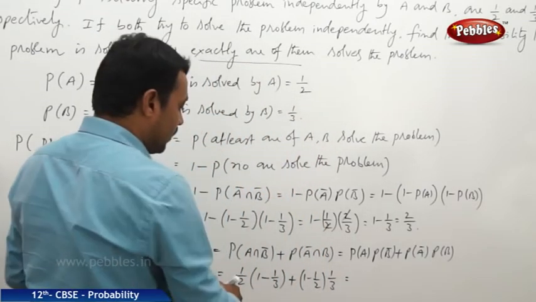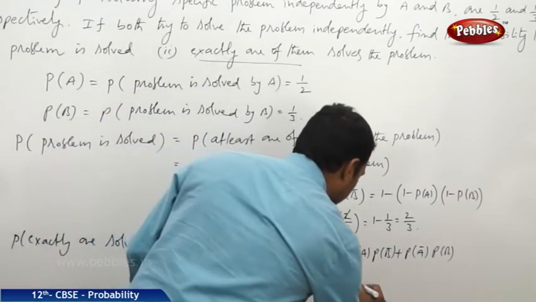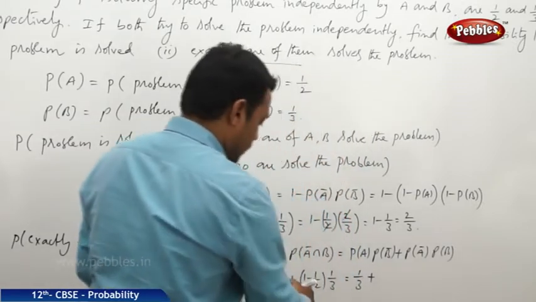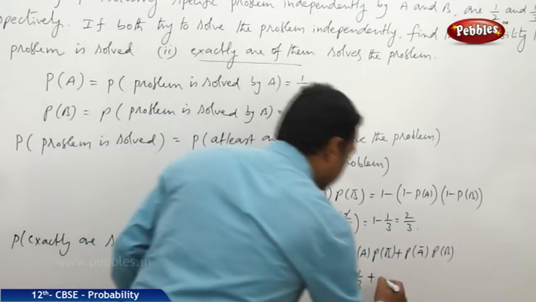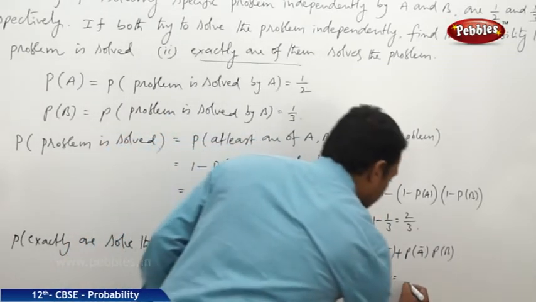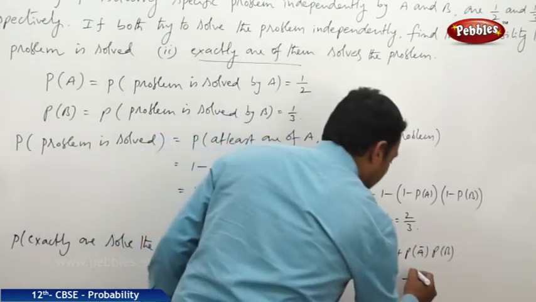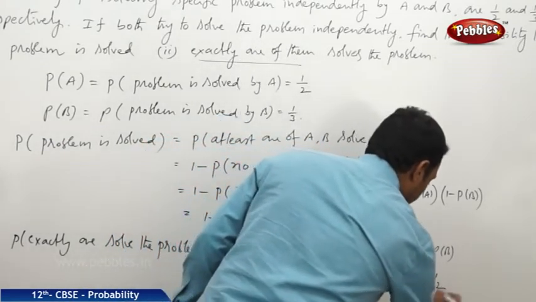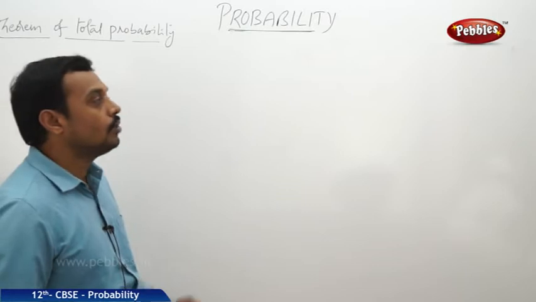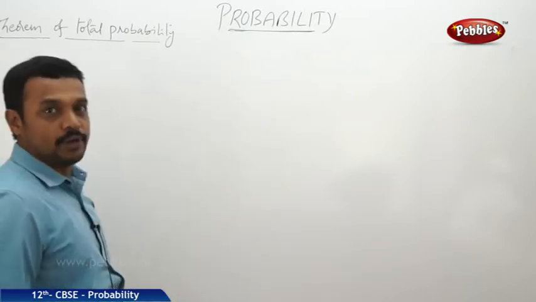Now on solving this, it is 1 by 2 into 2 by 3, that is 1 by 3, plus 1 by 2 into 1 by 3, that is 1 by 6. Now if we take LCM 6, then the numerator becomes 2 plus 1, 3 by 6, which is equal to 1 by 2.